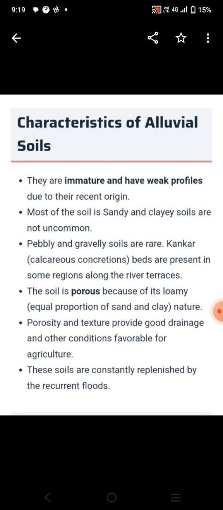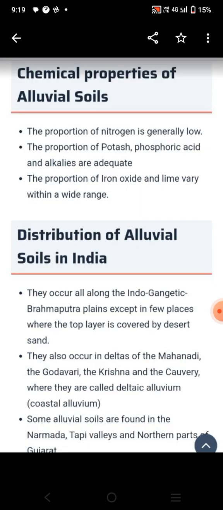Porosity and texture provide good drainage and other conditions favorable for agriculture. These soils are constantly replaced by recurrent floods. So these are the characteristics of alluvial soil.